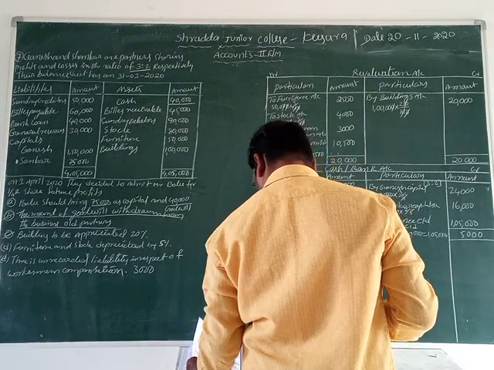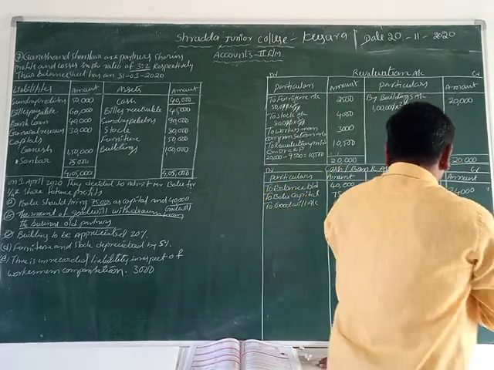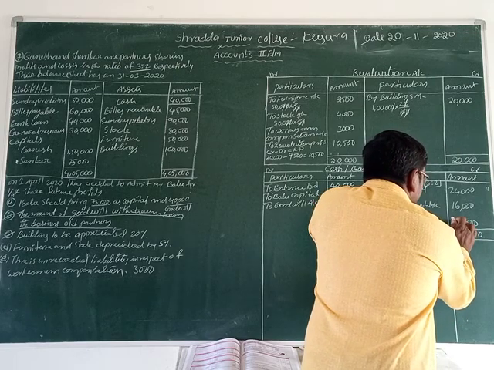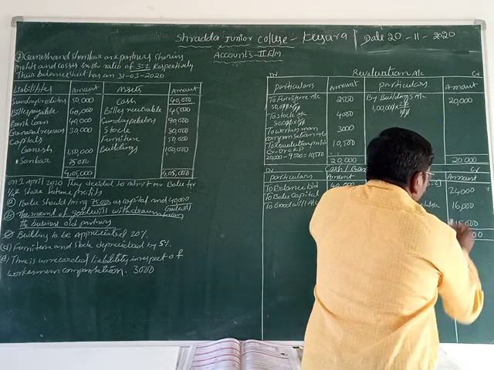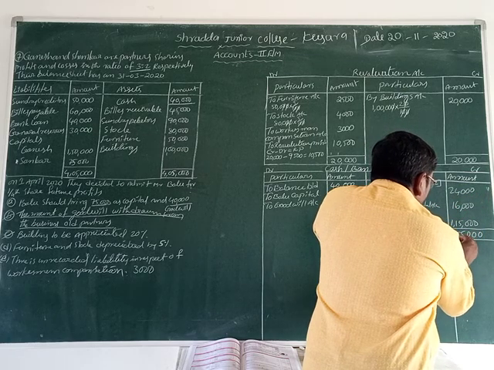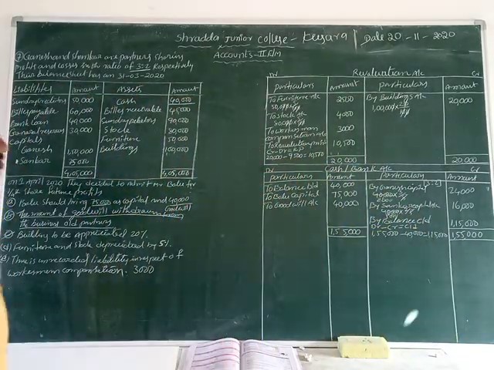Wait for a moment. Sorry, 1,15,000 rupees, friends, is remaining here. So 2, 3, 4 plus 1, 5. 1,55,000 rupees is the total.